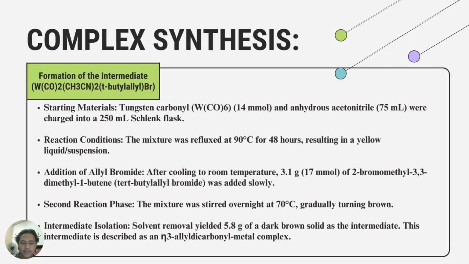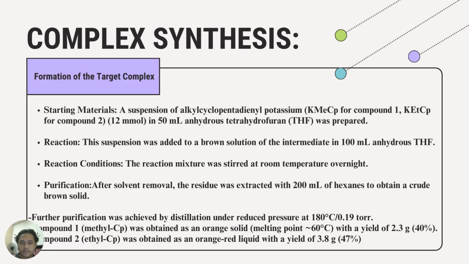The intermediate isolation: solvent removal yielded 5.8 gram of dark brown solid as the intermediate. This intermediate is described as an eta-3-allyl dicarbonyl metal complex. Then the second step is the formation of the target complex.